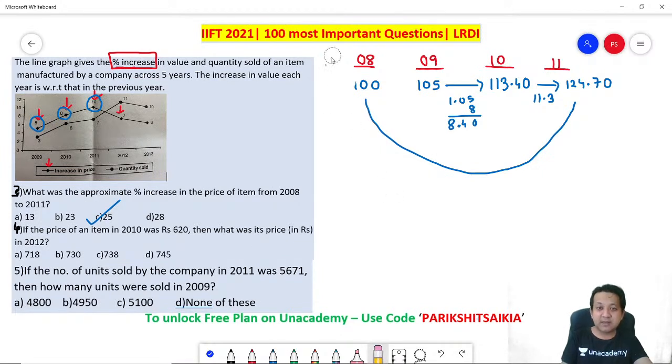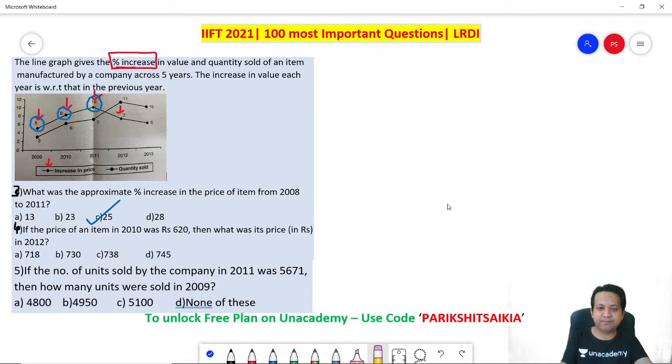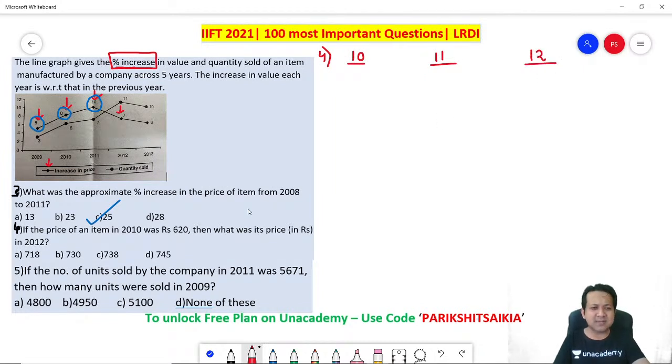Let's go to the next one. Number 4. If the price of an item in 2010 was rupees 620, then what was its price in 2012? So let's have a look. 2010, 2011, 2012. Correct? So for 2010, they are saying the price is 620.